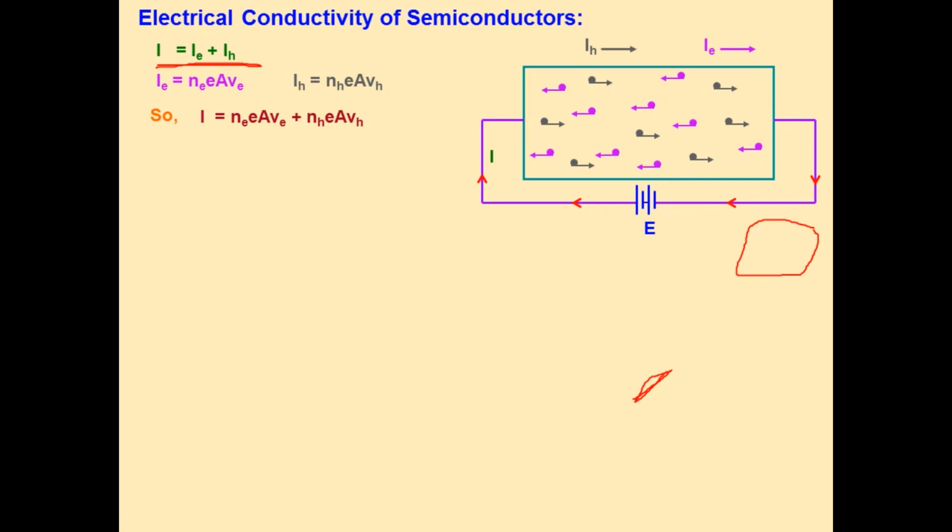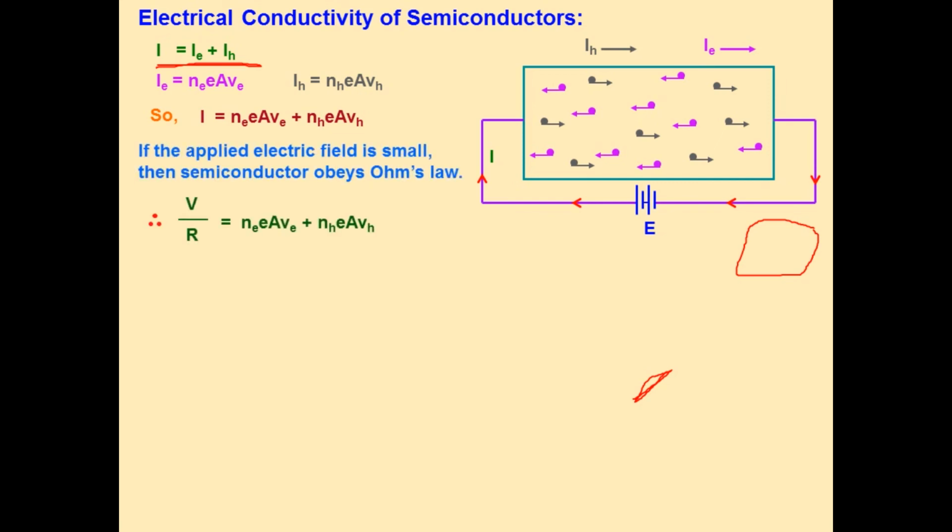And in electricity part, you have that the formula for IE equal to NeEAVE, where Ne is number of electrons, E charge of electron, A area of cross section, VE drift velocity. So from that we can write the formula for total current I equal to NeEA into VE plus NHEA into VH.